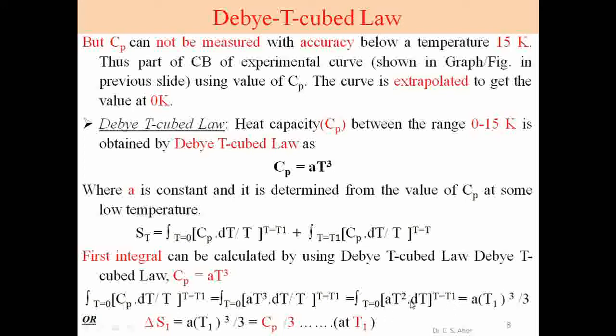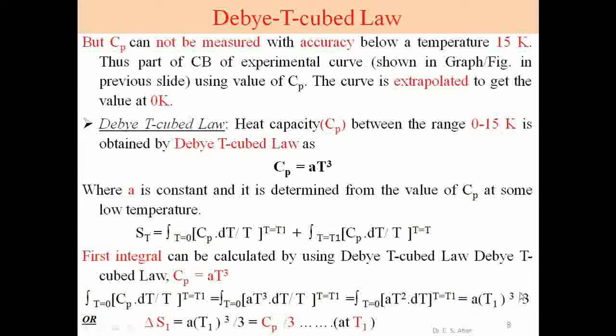We know the integration of x raised to n is x raised to n plus 1 upon n plus 1. In this case x is T raised to 2, that is T raised to 2 plus 1 upon 2 plus 1, that is T cube upon 3. Here the lower limit is 0, so we delete that part. The upper limit is T1, so T1 cube, and A is constant, so we get A T1 cube upon 3.